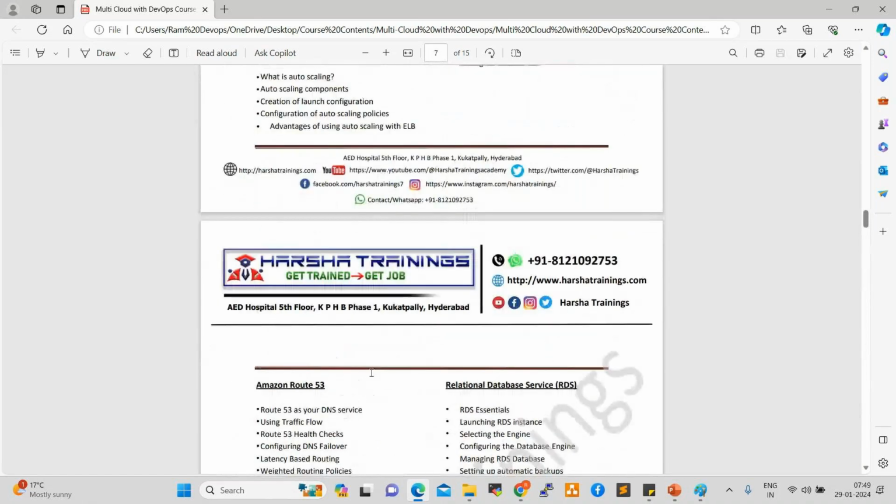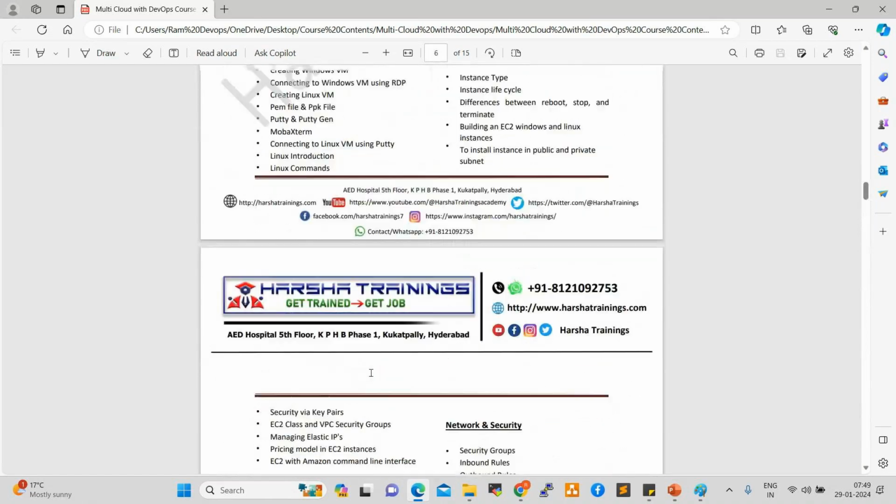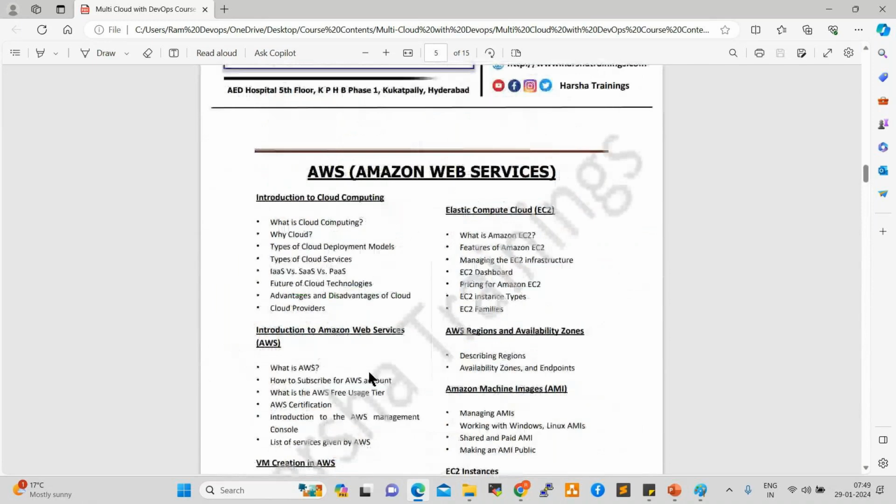Tomorrow, day after, we are going to work on servers, networks, right? Which are very important basics. The terminology is most important. Before going to AWS, first we need to understand the terminology.